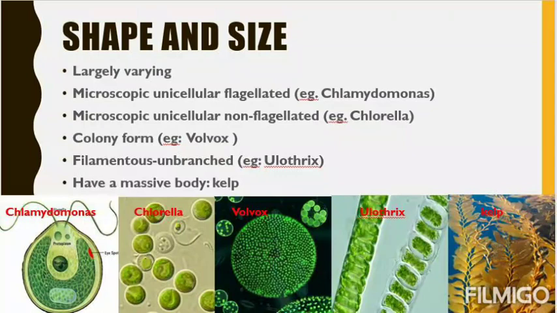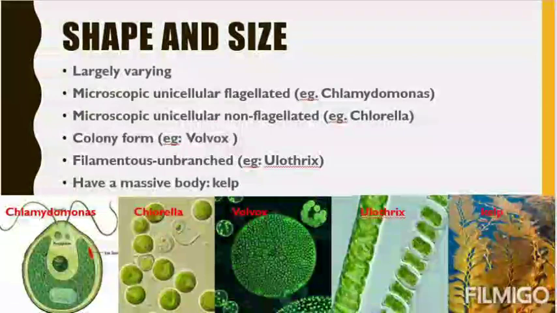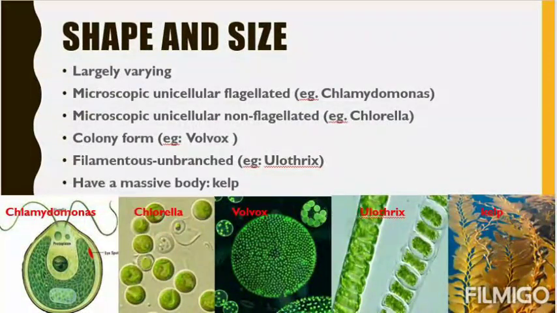Next, microscopic, unicellular, non-flagellated, example is Chlorella. Students, see picture number 2, Chlorella. They are microscopic, unicellular, but do not have any flagella. Next, coloniform, that is Volvox. Volvox is present in a colony, so they always remain in a colony. See this circular structure, so many individual Volvox are present inside that colony. Then filamentous, unbranched, example Oedogonium. You can see the picture. It is filamentous or thread-like and unbranched. It doesn't have any branches.